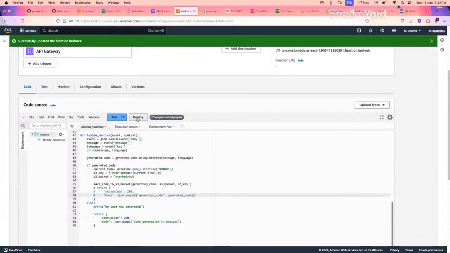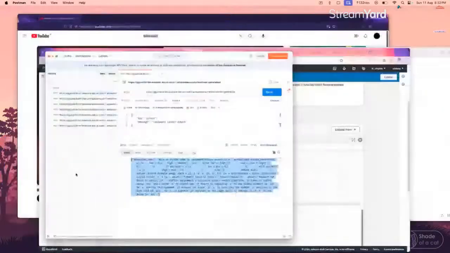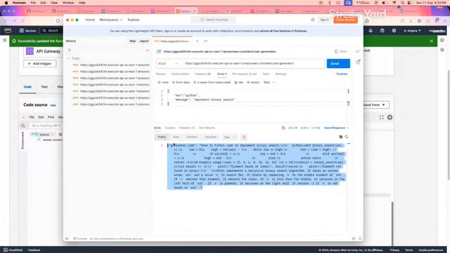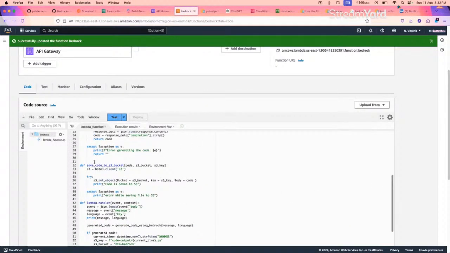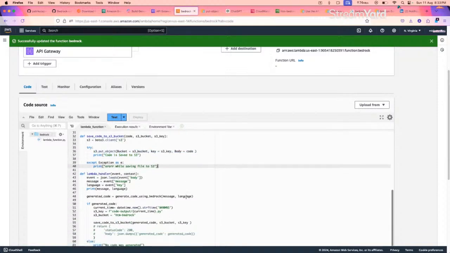So by modifying this particular code, instead of getting the output directly here in my Postman, which is not a good way, because when we try to paste this particular code into any text editor, let's say Visual Studio or Sublime, this particular thing won't work. So instead of this, let's have a proper Python code. To do that, I have generated one more function which will save the generated code to S3. So this is the function save code to S3 bucket. I have passed the code which was generated here, the S3 bucket, S3 key, and then I have created a client to actually perform a put object action. This part is done. Now let's test this code.